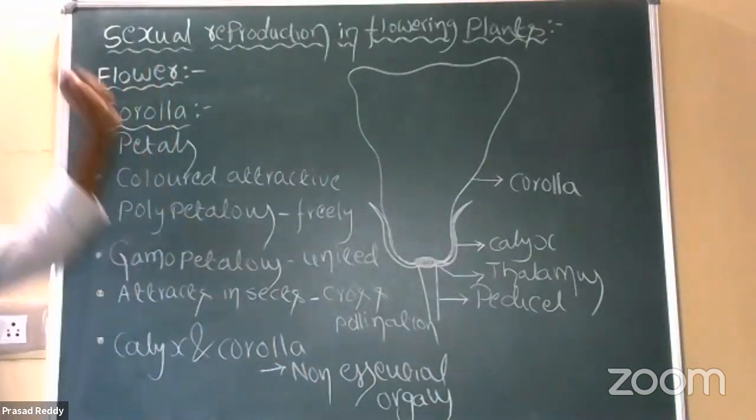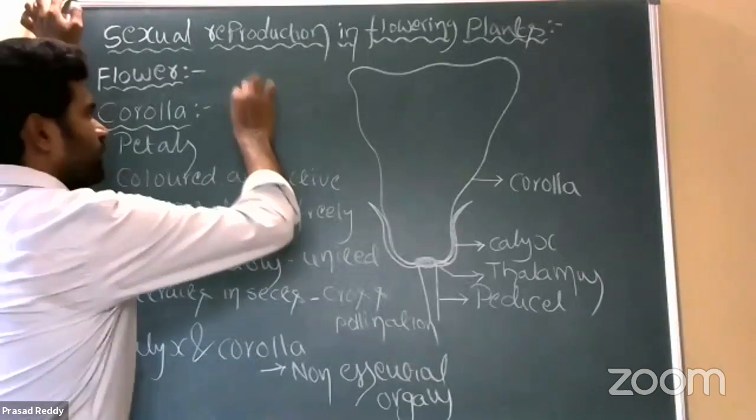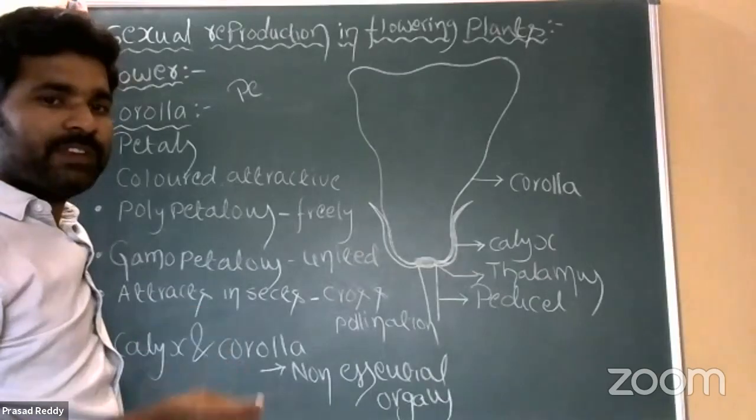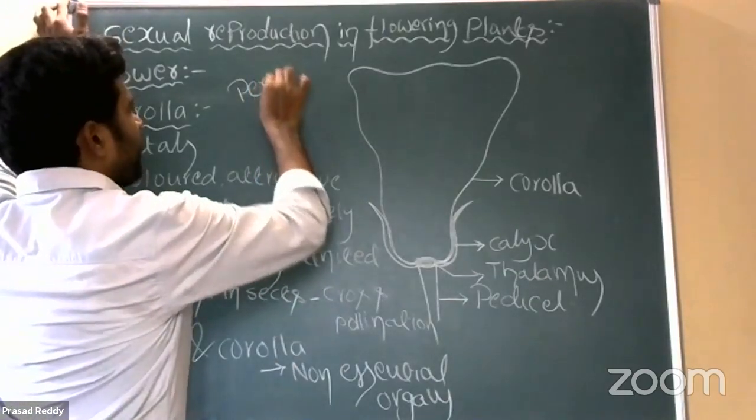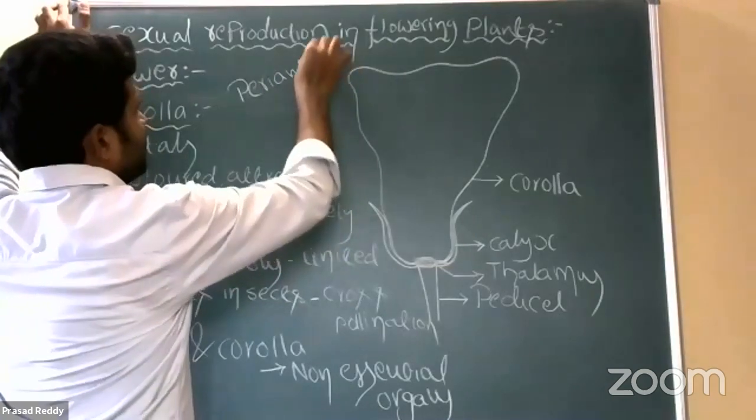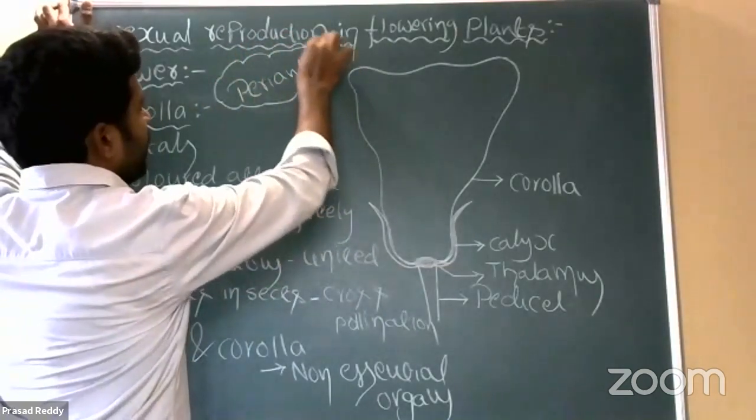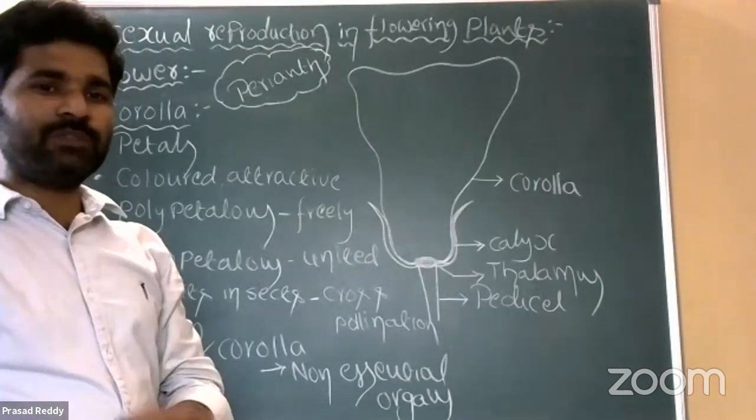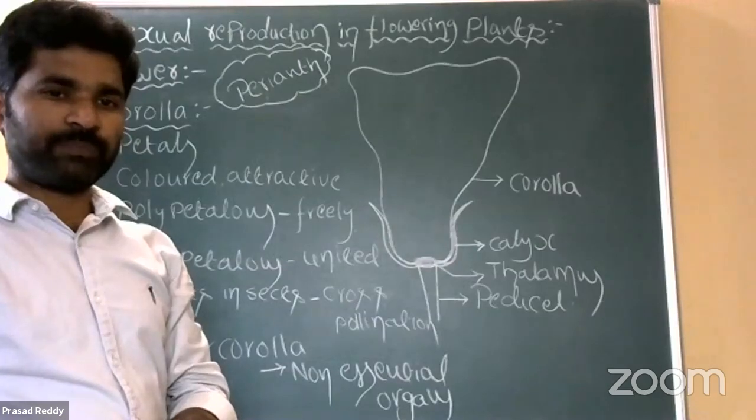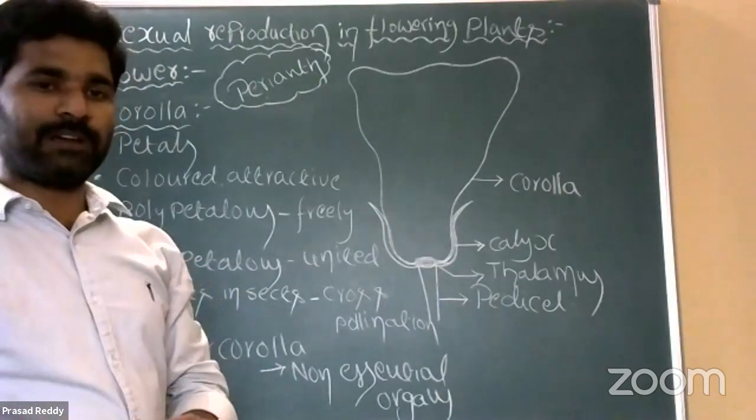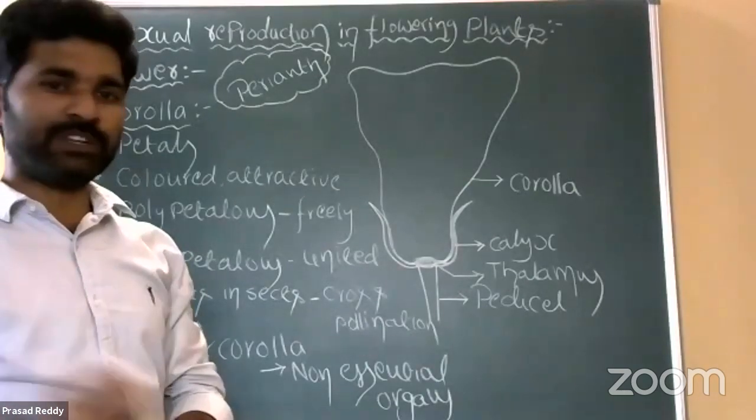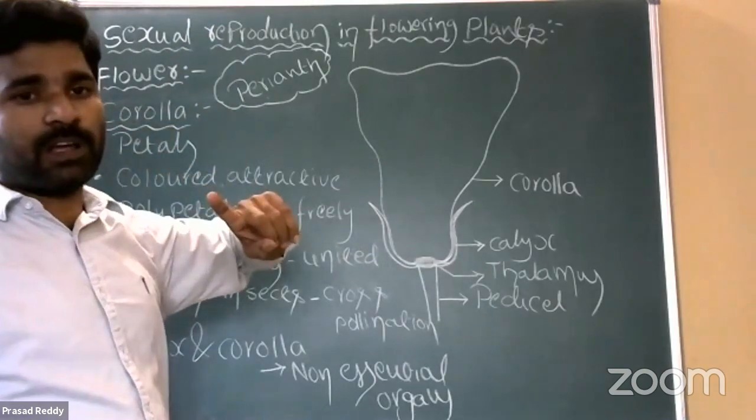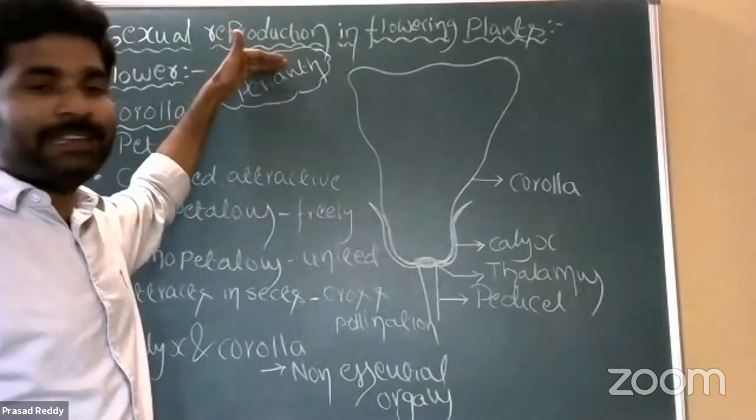And what about tepal and perianth? Perianth. In some plants, both calyx and corolla are considered as perianth. Why? Because we can't differentiate what is calyx and what is corolla. Both of them appear the same in color. So we term it perianth. Both calyx and corolla constitute the perianth.